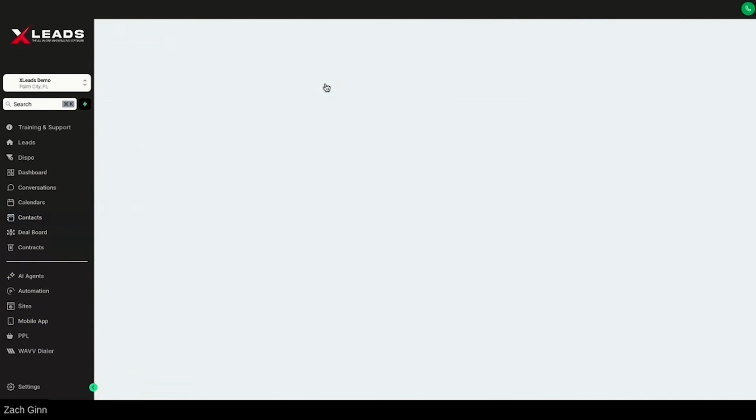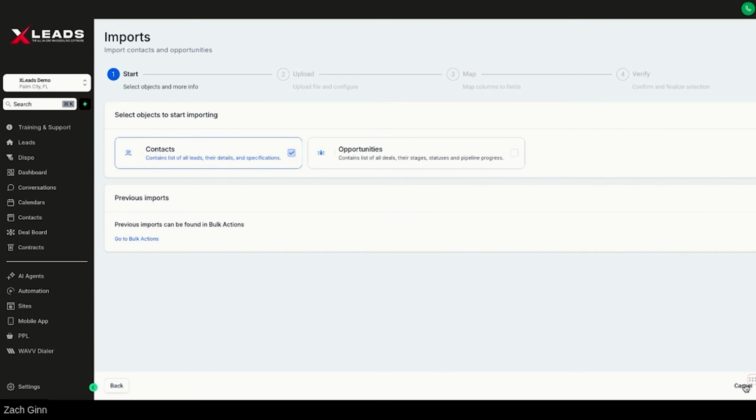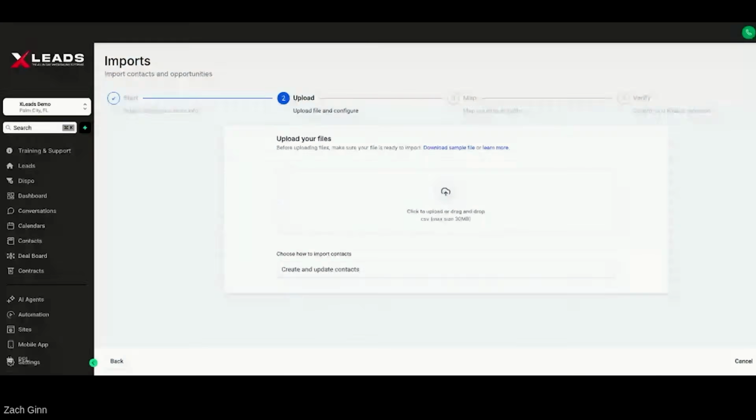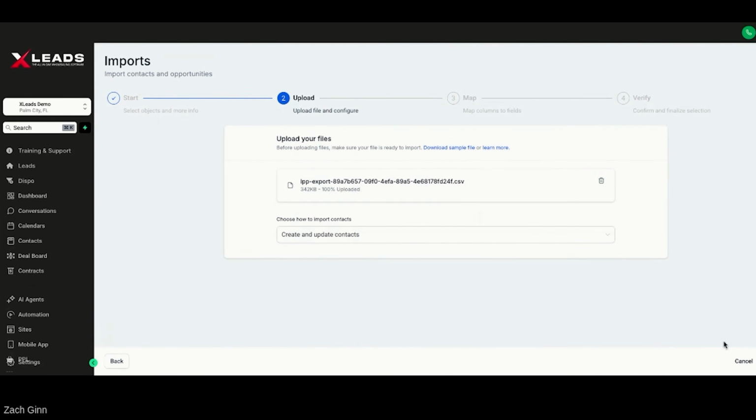Now, the reason you want to import this list right here is, if I'm going too fast, let me know. Just say it in the comments. But you're going to go out here and upload this data set. So I actually have to unzip the file. I'm going to unzip the file. I'm going to upload it right here.